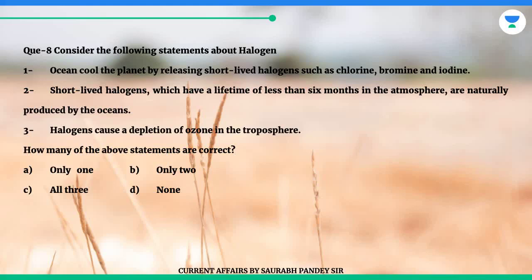Question 8. Consider the following statements about halogen. 1. Ocean cool the planet by releasing short-lived halogens such as chlorine, bromine and iodine. 2. Short-lived halogens, which have a lifetime of less than 6 months in the atmosphere, are naturally produced by the oceans. 3. Halogens cause a depletion of ozone in the troposphere. How many of the above statements are correct? A. Only 1. B. Only 2. C. All 3. D. None.